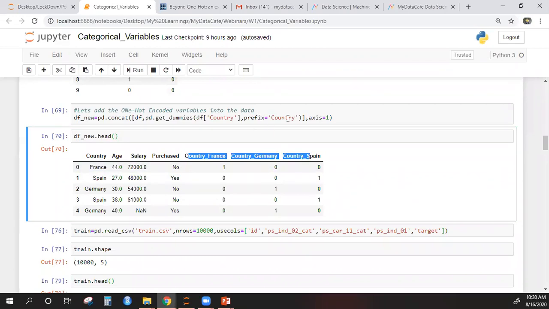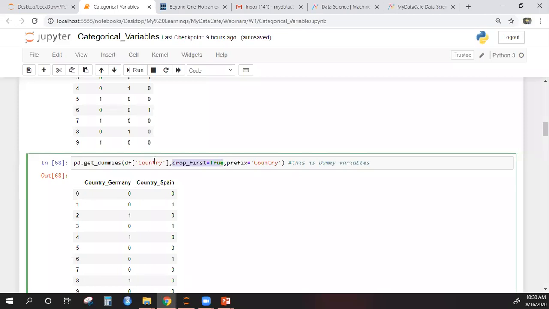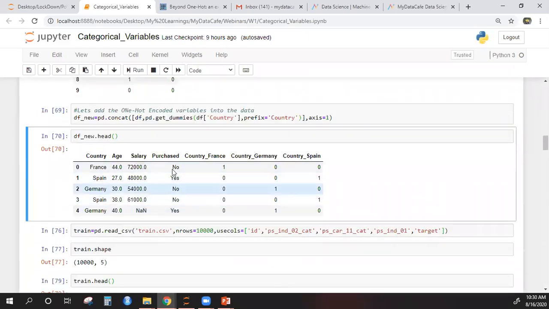Okay, I can of course use drop_first, as I have used here. drop_first is equal to True to drop any of these columns, to drop the first column from here. So what I have here is one hot encoding. Okay, so I can remove this country column now, or I can not include it while doing my machine learning model. I can just include my age, salary, and these 3 columns. Okay, so that will be one hot encoding. Purchase is my dependent variable.